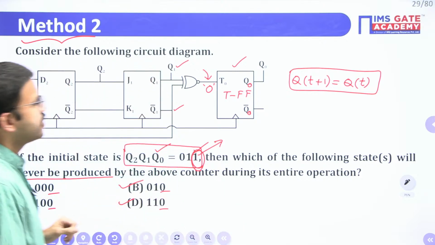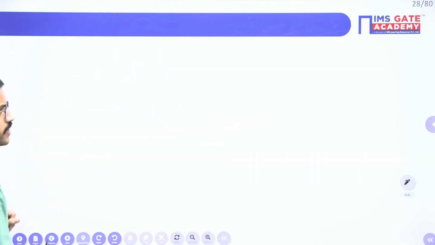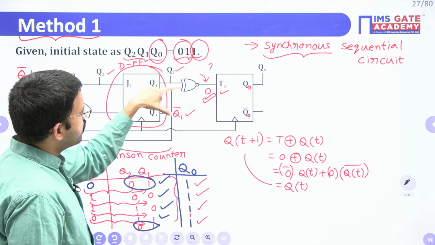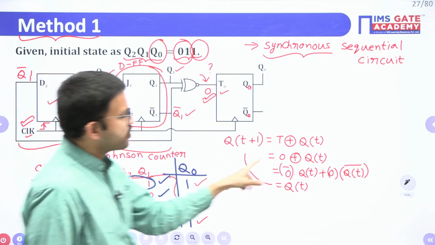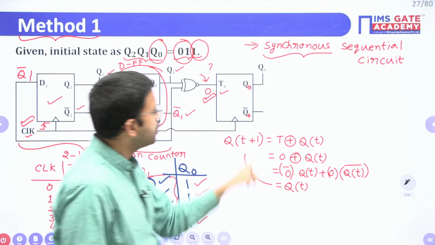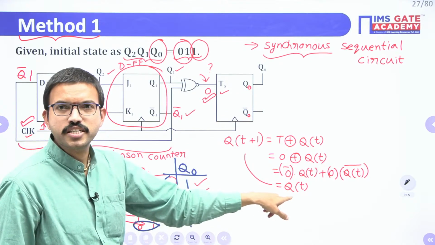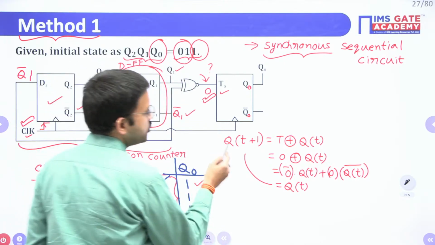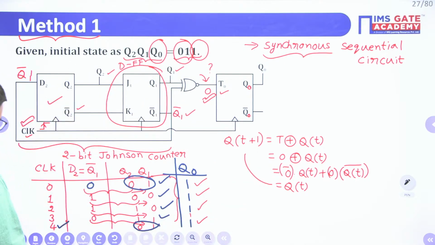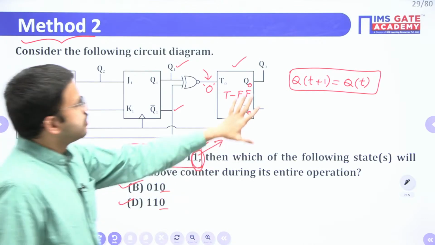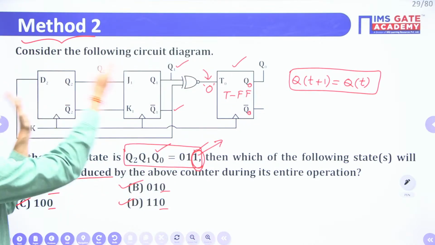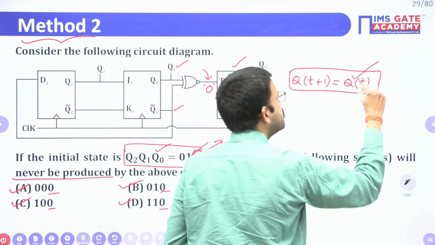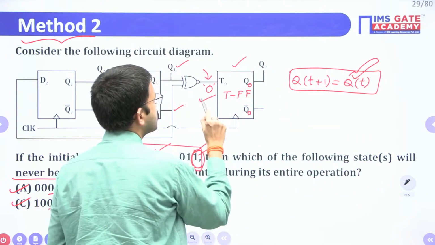Yes, very good. See here, I already explained previously that when Q1 and Q1 bar are complements, you get T value 0. So when you substitute here, in the final equation your next state is nothing but the same as the present state, right? Yes, thank you Kundan. So your next state is the same as the present state. Whatever the circuit may be, when you observe that the last flip-flop's output always remains the same, it is because its T value is 0.